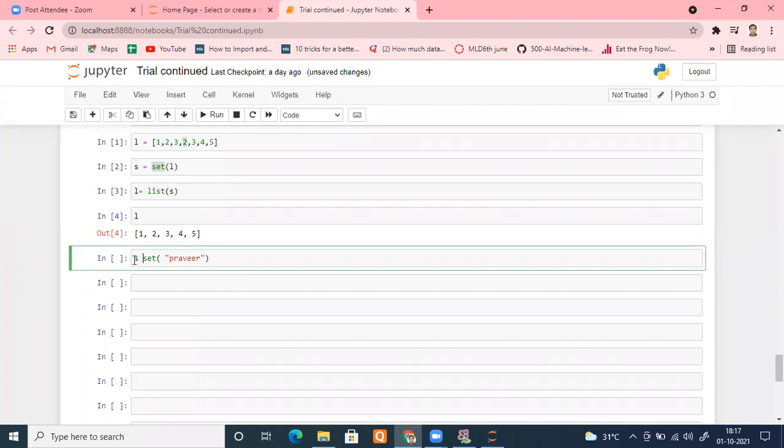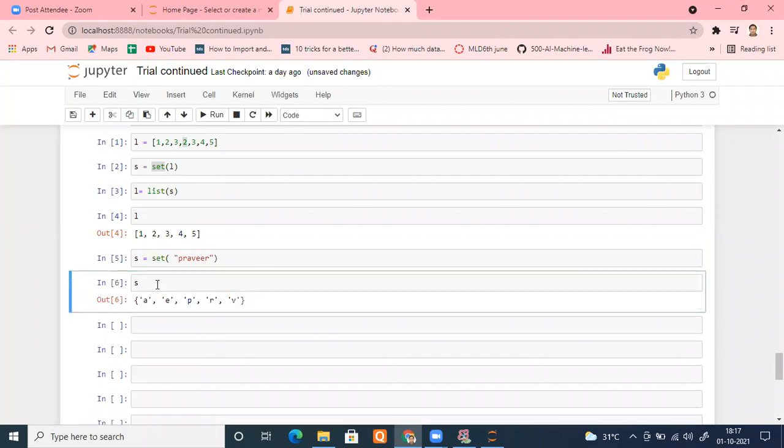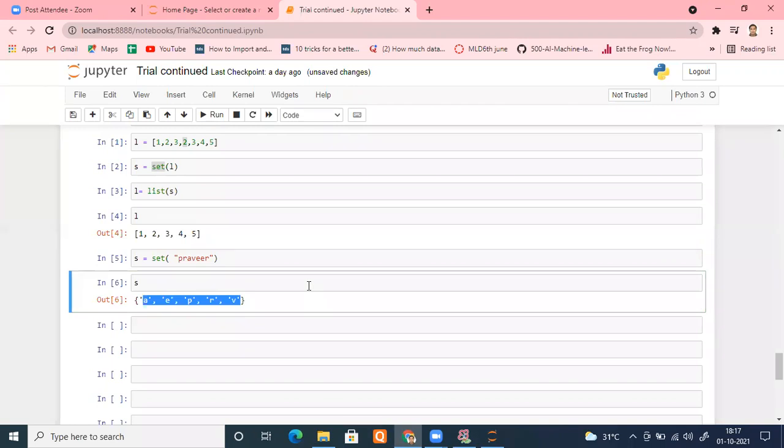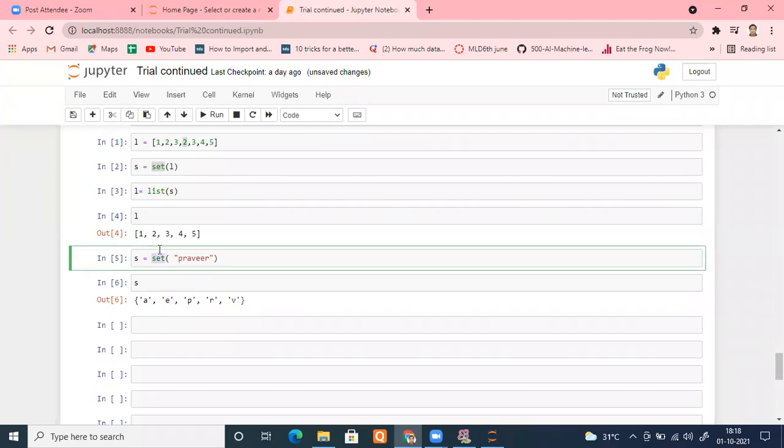Suppose I'm again making a set S. Let me run this. So what will happen? I have alphabets, and those are unique. E was appearing twice, and now one E has gone. And now see the order, please, that is the most important part. How I passed it, P first, R, then A, then B, E, R, and how it is presenting to me. Can you check it? So no order is there. You have to be sure of that. No order is there. I hope it's clear. So one way of creating a set is by using the keyword set on any iterable. Just pass any iterable and use the keyword set.